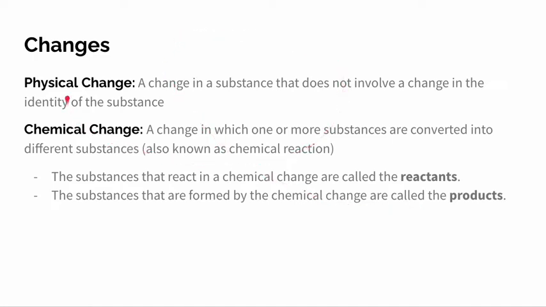Talking about changes, we have physical changes and chemical changes. A physical change is a change in a substance that does not involve a change in the identity of the substance. And a chemical change is a change in which one or more substances are converted into different substances, which is also known as a chemical reaction. The substances that react in a chemical change are called the reactants, while the substances that are formed are called the products.